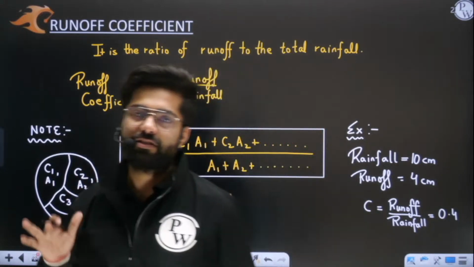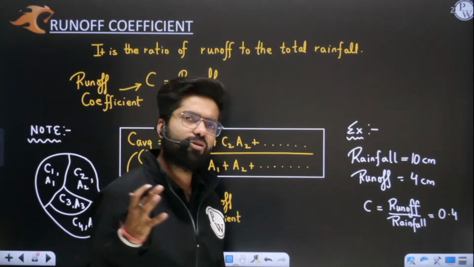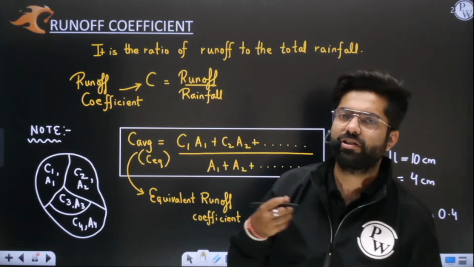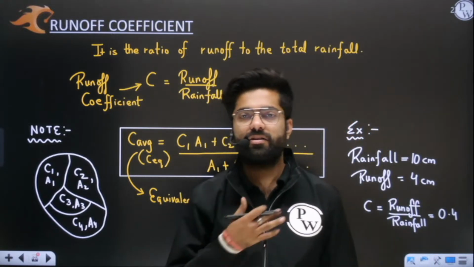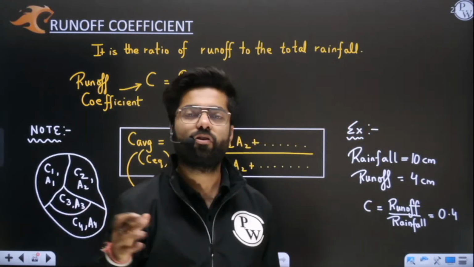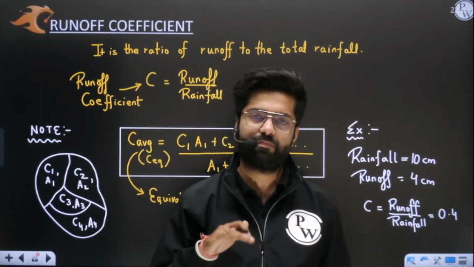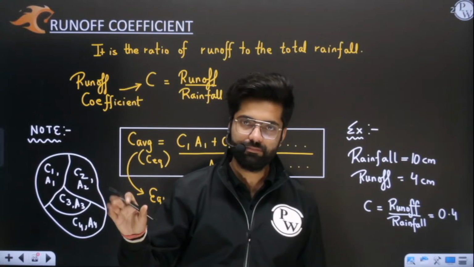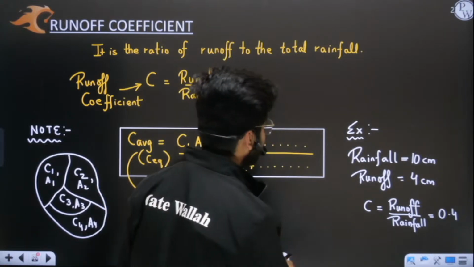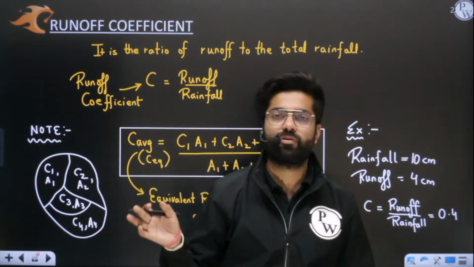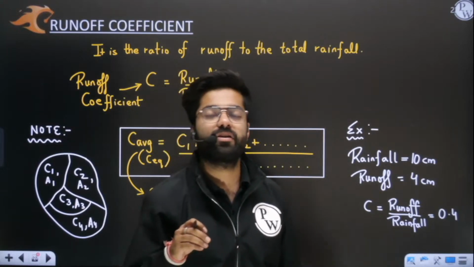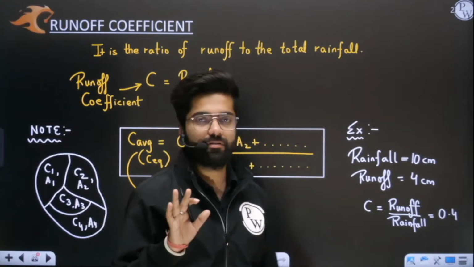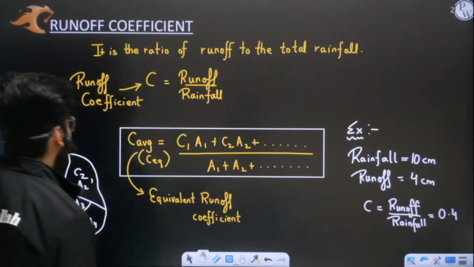Now the runoff thing is fully clear to you. You need to understand that out of total rainfall, some portion is lost and the remaining part runs off over the land, or beneath the surface, and ultimately reaches your stream. In that example we discussed that all the water has drained into your ephemeral stream, in which only runoff water is there. Earlier there was no water. So that we have already discussed.